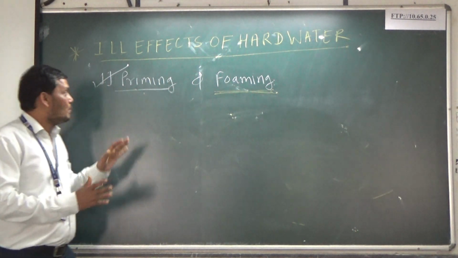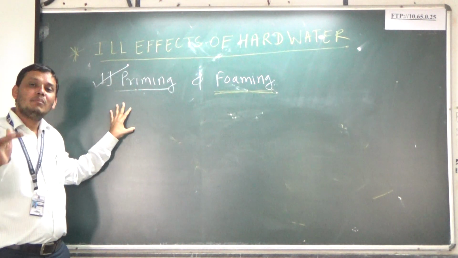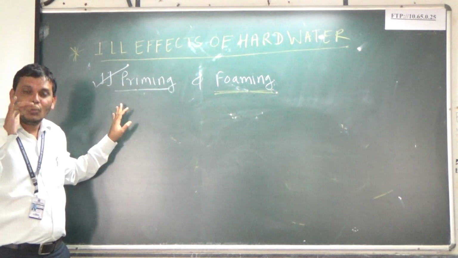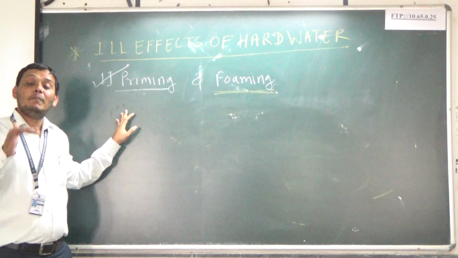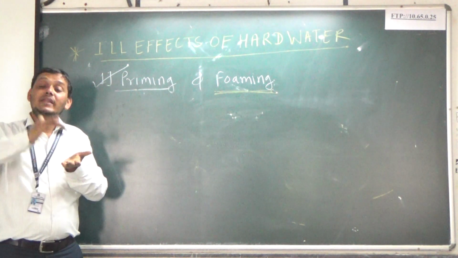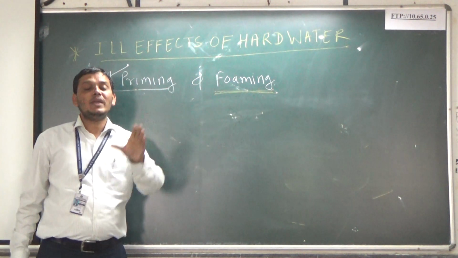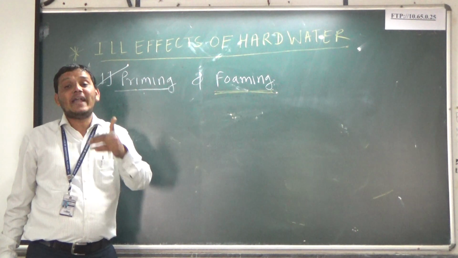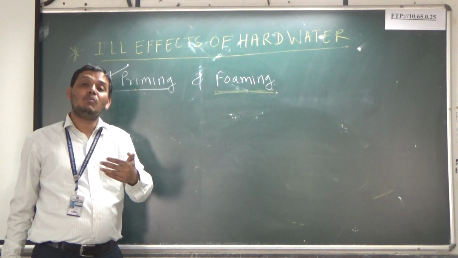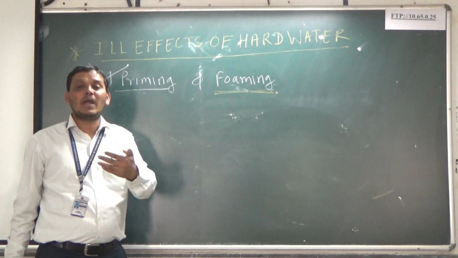Now, how are priming and foaming prevented? Priming can be prevented by use of soft and filtered water, right? Priming can be prevented by maintaining a low level of boiler feed water, right? Priming can be prevented by use of a mechanical steam purifier. Then foaming can be prevented by addition of an anti-foaming agent. Which is the anti-foaming agent? Castor oil. This is the anti-foaming agent. Even foaming can be prevented by addition of chemicals like sodium aluminate, right?